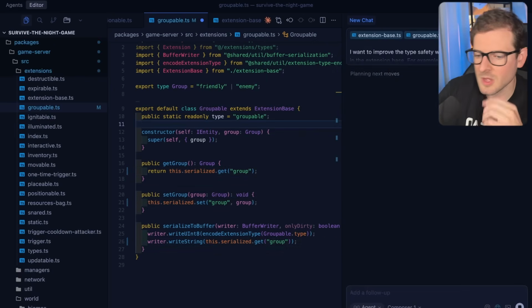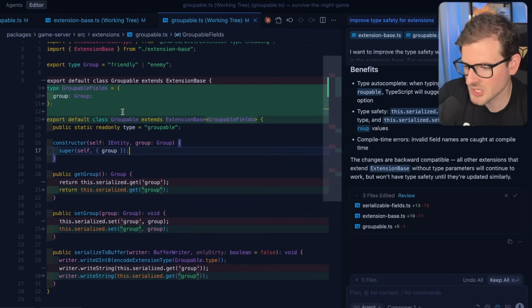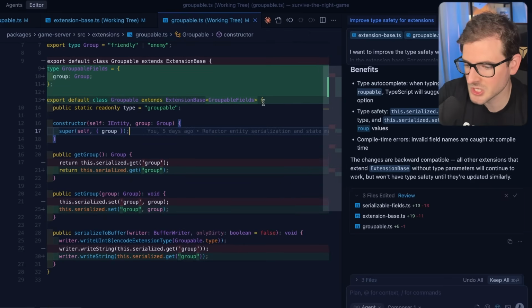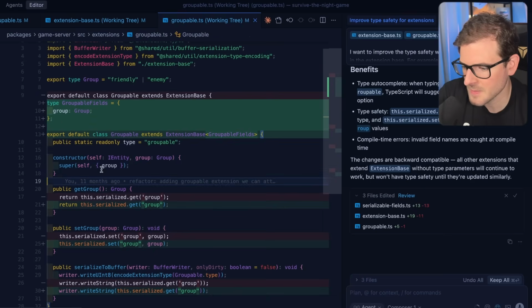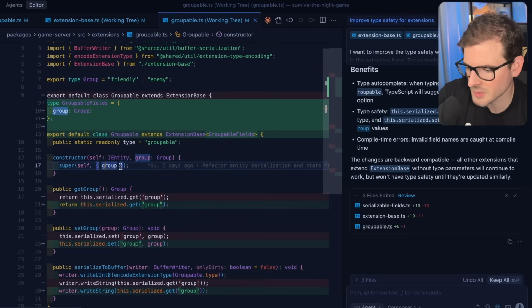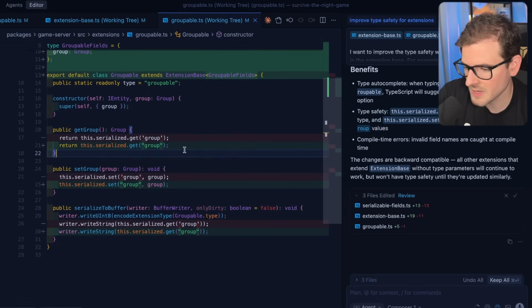So we're gonna go ahead and kick this off. Okay, so this is done. What I like to do is just kind of look through the changes. You'll see here, it did pass in a generic like I asked, and we can define what the type is here. Maybe doing some type of inference might have been better, so we don't have to actually pass that in. We could probably infer what this is, but now let's just go ahead and test this out.